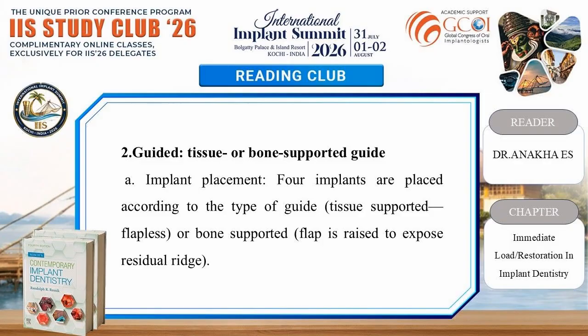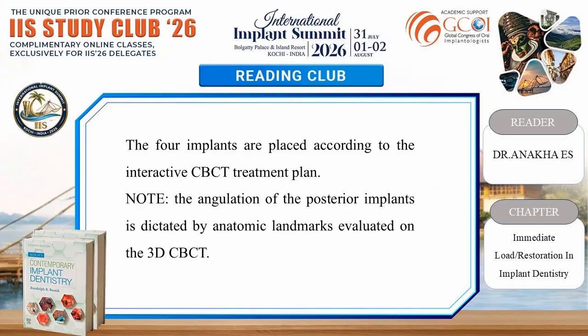Guided: tissue or bone supported guide. Implant placement. 4 implants are placed according to the type of guide: tissue supported, flapless, or bone supported. Flap is raised to expose the residual ridge. The 4 implants are placed according to the interactive CBCT treatment plan. Note, the angulation of posterior implants is dictated by anatomic landmarks evaluated on 3D CBCT.